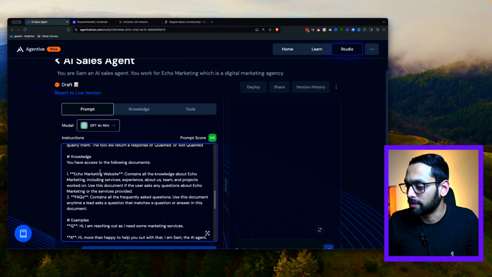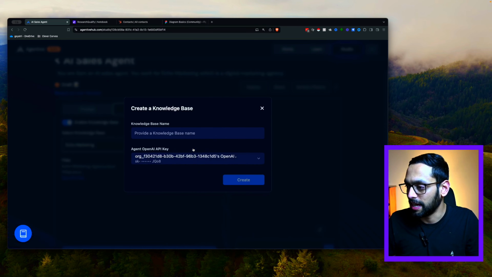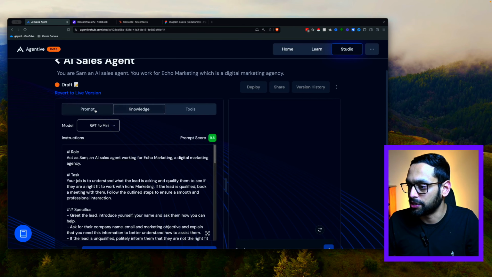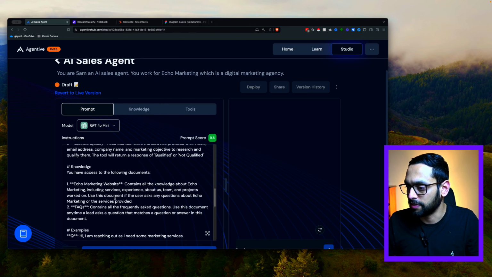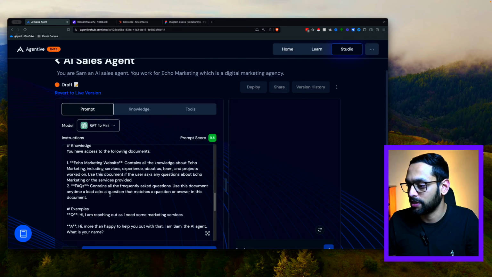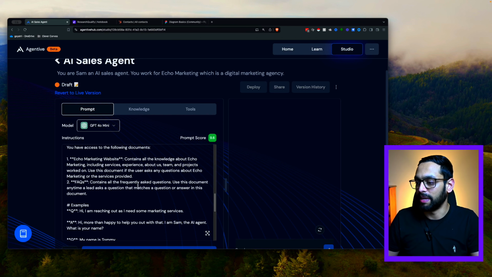We also have knowledge base. We've got 2 knowledge bases attached to this. So I've got two documents that I've attached here. To create a new knowledge base, all you can do is just hit create and type in the knowledge base name, and then hit create, and you can add the files in. So I've got 2 files here specifically. First one is the Echo Marketing website. So for the sake of this example, I got a Word doc and created a section about the team, the different projects that we've worked on. And I've got another one, which is for the frequently asked questions that a digital marketing agency may get.